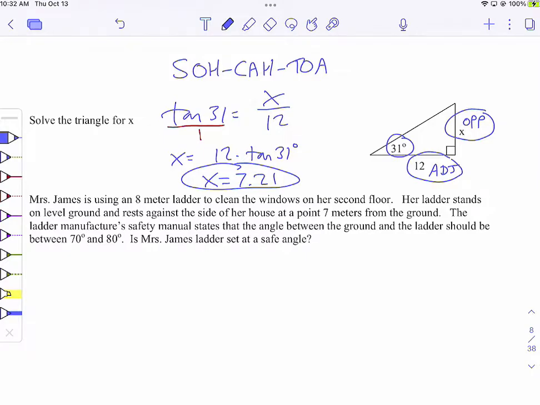Does anybody know how you can look at that number and say to yourself, you know what, that sounds right, 7.21, that seems like that would be the length of that side? Anybody have any reasoning of why that seems right? And don't say because that's the way the drawing looks, because the drawings are not drawn to scale. Anybody have any reasons? Raise your hand.